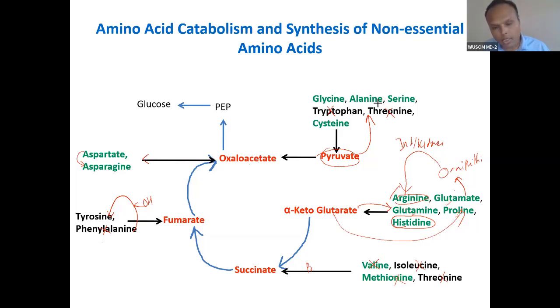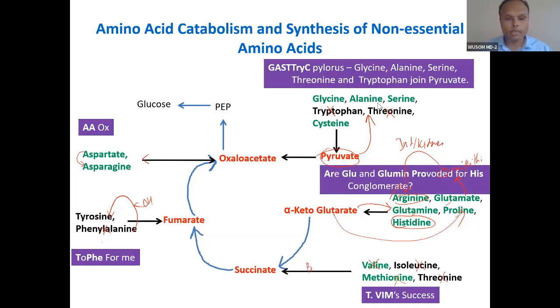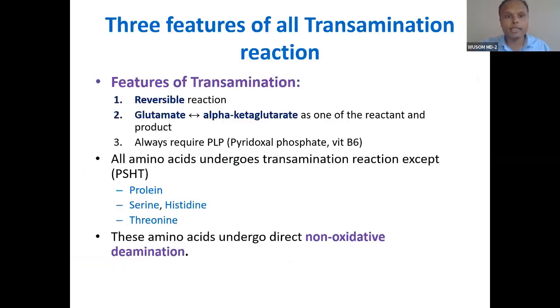So you have seen an overall view of the catabolism and anabolism of amino acids, synthesis and degradation of amino acids. This is why I was discussing this chart from the beginning. If you remember this, you will remember both catabolism and anabolism of amino acids in a nutshell view. You will understand almost all things. And the second important thing you have to understand is that almost all amino acids will undergo a transamination reaction during catabolism.